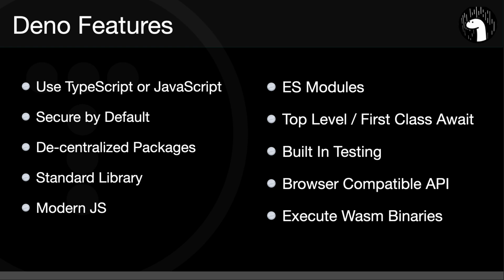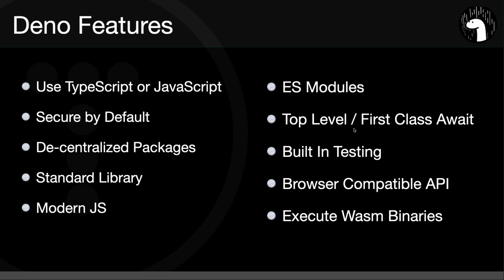All right. Next, let's see. So we went through some of these features. Also, modern JavaScript. So Node was created back in, I believe, 2009, and there's been a lot of updates and improvements to the language since then. So Deno takes advantage of more modern JavaScript. Also, we can use ES modules, or we actually have to use ES modules, which is the import syntax, over the CommonJS require syntax that Node.js uses.